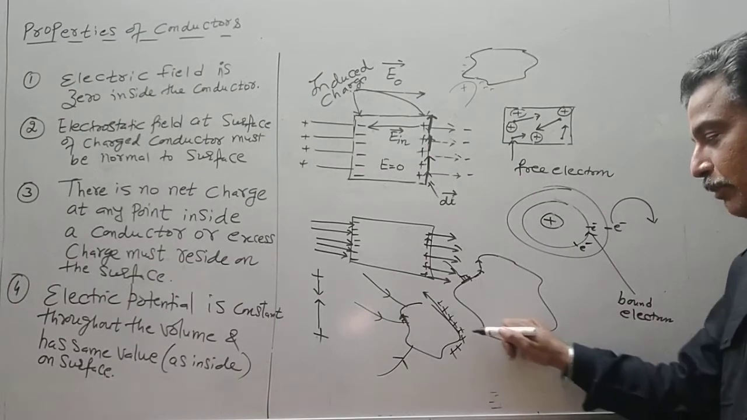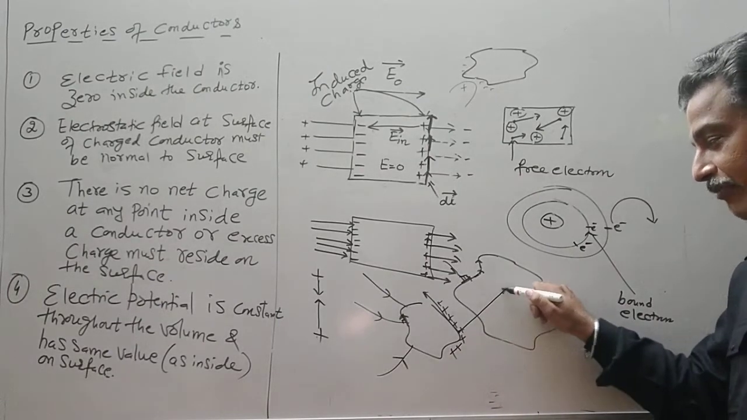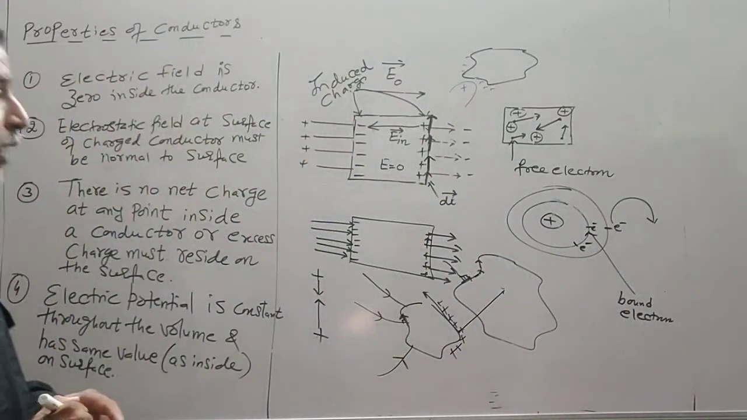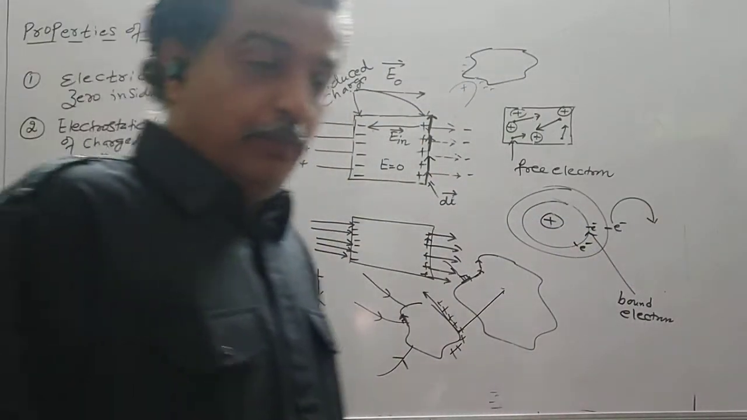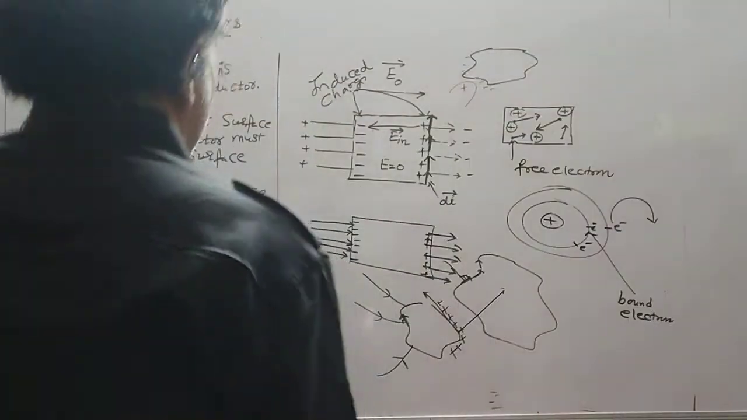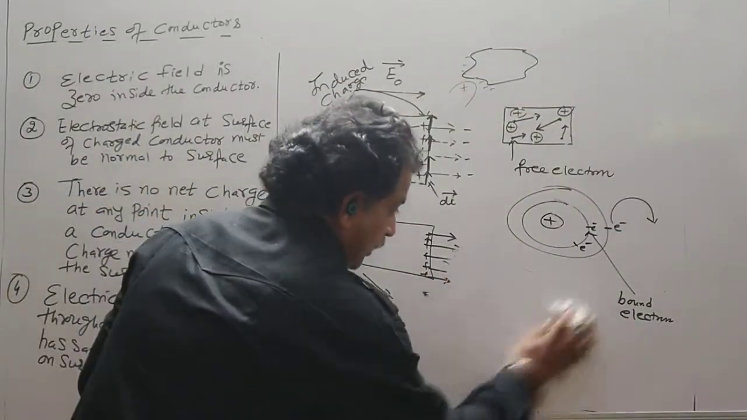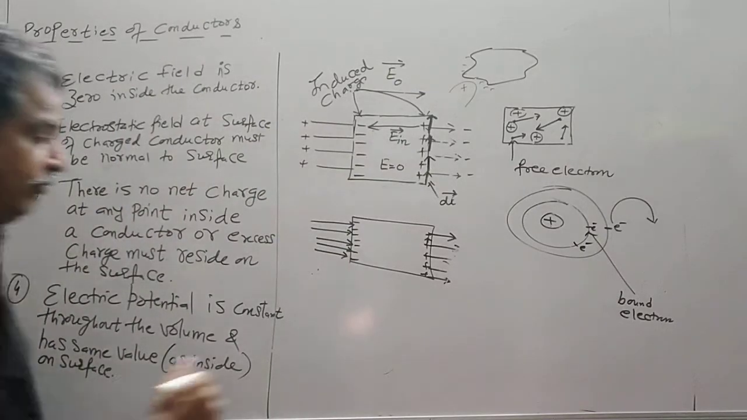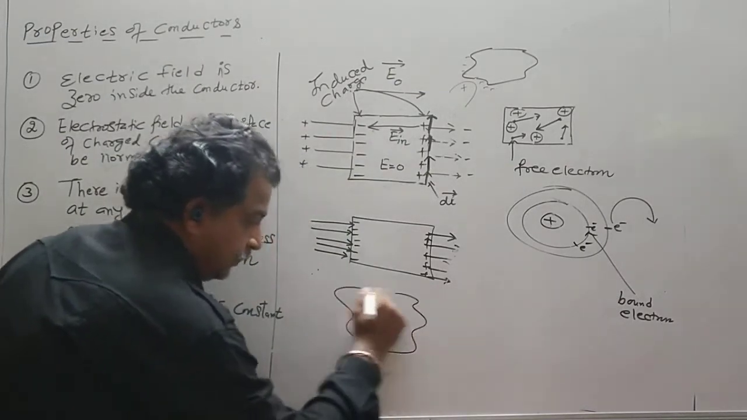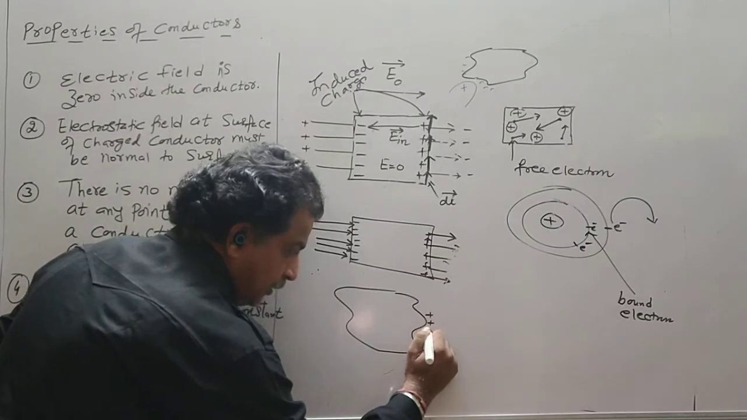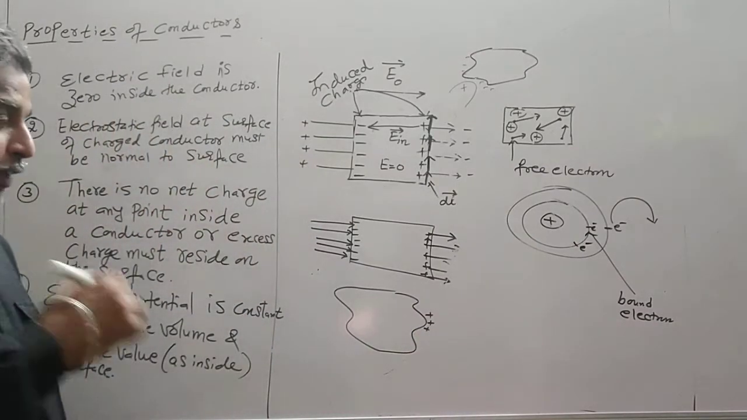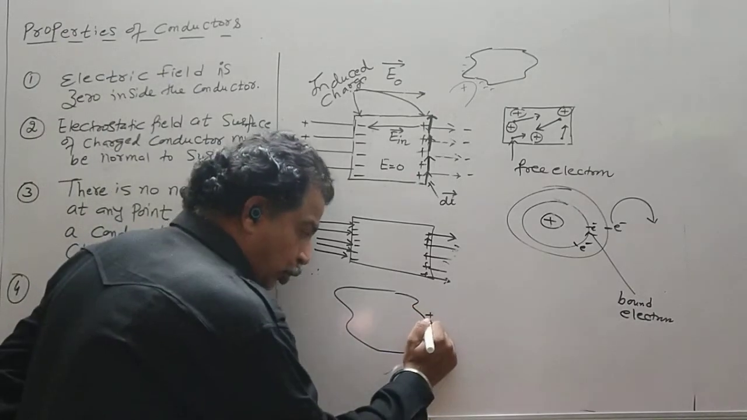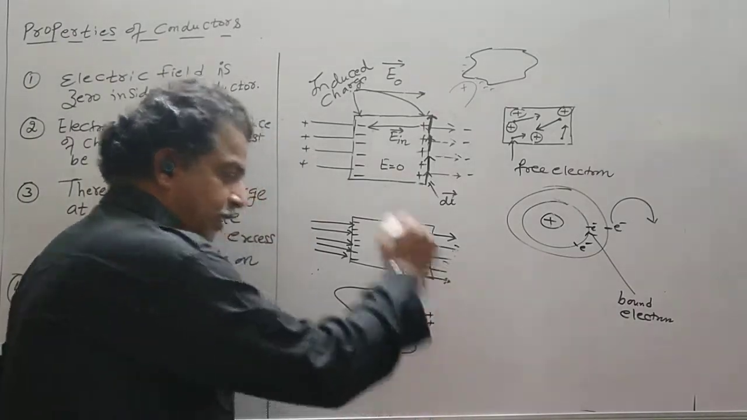So what is the possibility left? The only possibility left is 90 degrees to the surface. So if the charge moves on the surface, then it should have a tangential component. So if I draw this, there are different charges. Now let us assume the field is not 0. So there are two components of this field at this point.